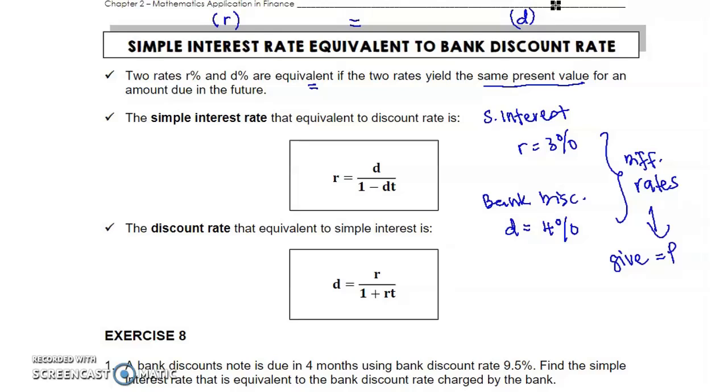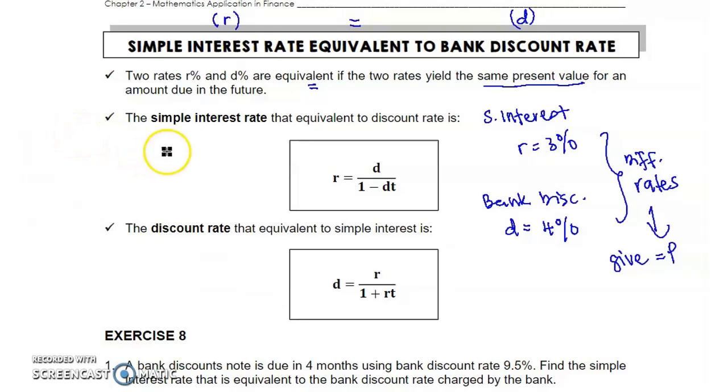So that is what is meant by simple interest rate equivalent to bank discount rate.